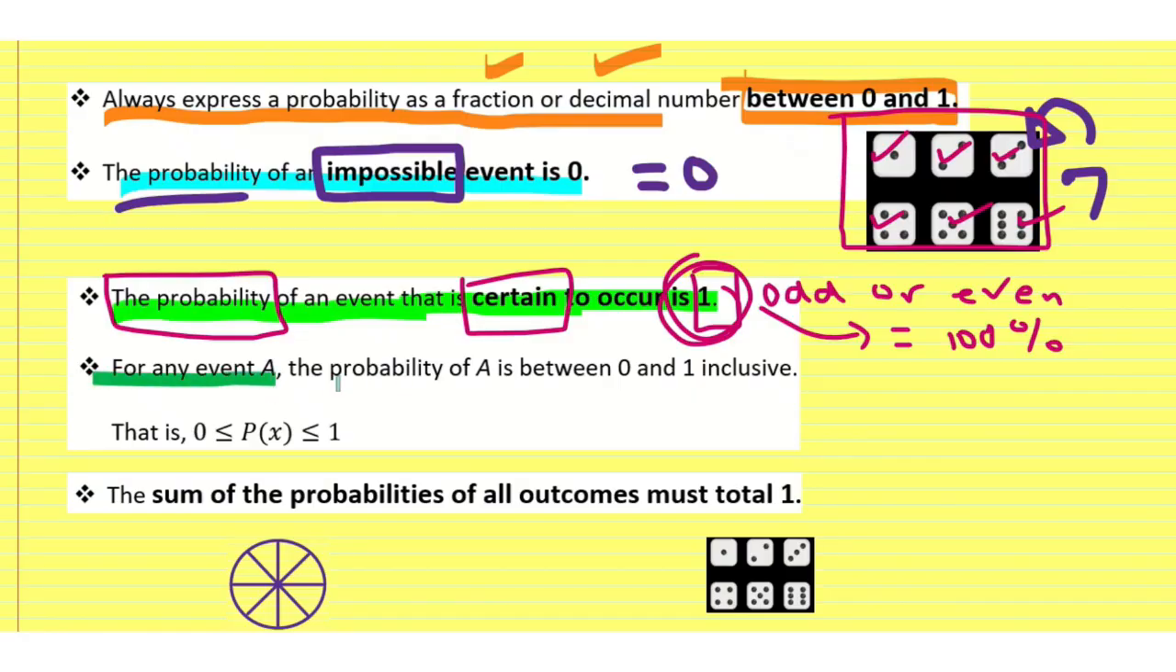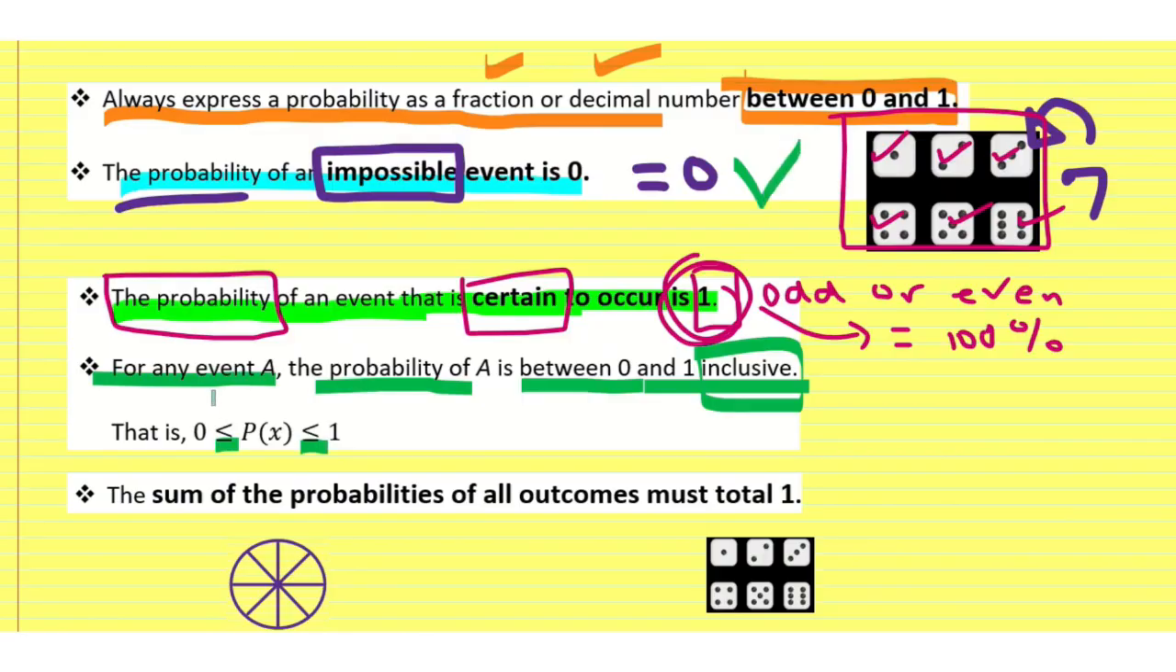For any event A, the probability of A is between 0 and 1 inclusive. That word inclusive is talking about this equal sign: the fact that our probability can be equal to 0. If we've eaten all the pizza, then 0 out of 8 pieces are left. So the probability can be 0. It's also the case for something that's impossible. And our probability can be equal to one whole thing. Like if all of our choices are either odd or even, then my probability is equal to 1 because 100% of my choices are odd or even numbers.